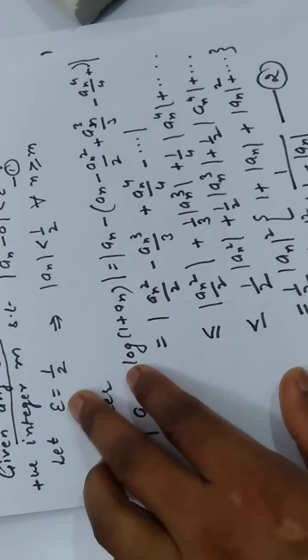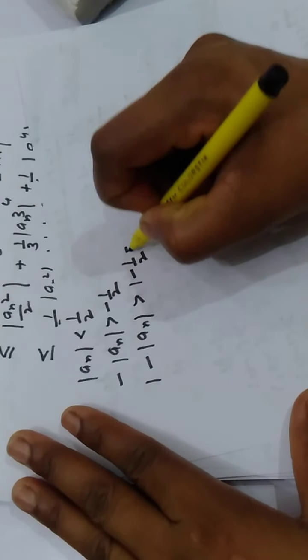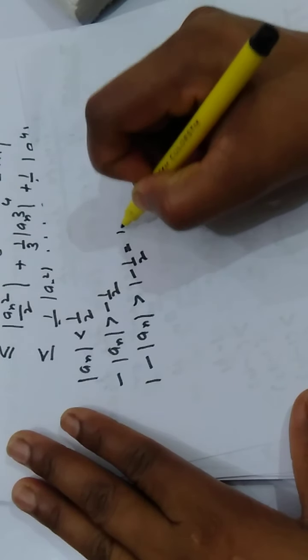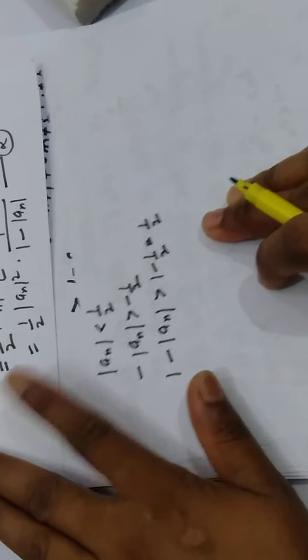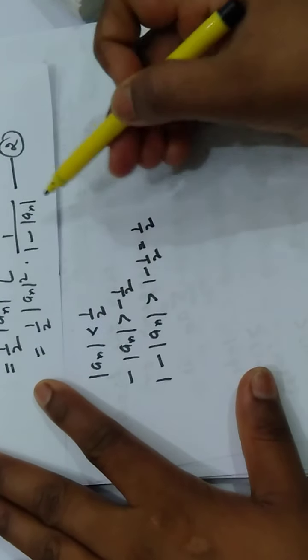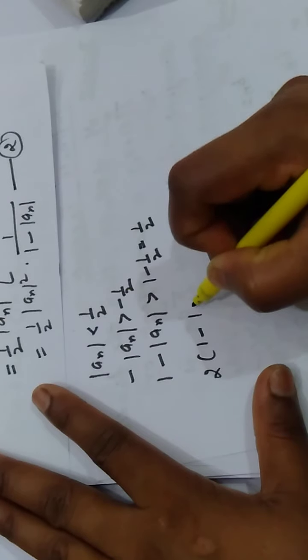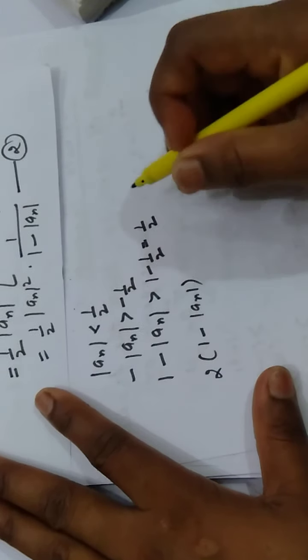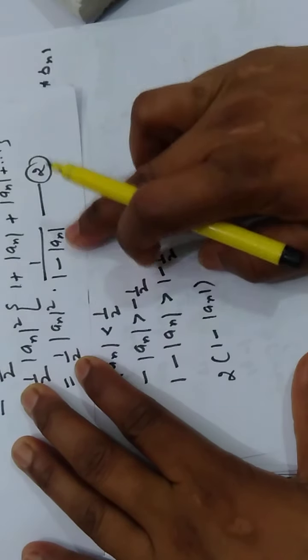Okay, for 1 by 3 you have to take some other construction. So it is better to take 1 by 2 over here. 1 minus 1 by 2 is again 1 by 2, right? Now what we have over here is 2 times 1 minus modulus of an. So write 2 times 1 minus modulus of an. We shall make these terms, okay? 2 over here, 1 minus modulus of an.